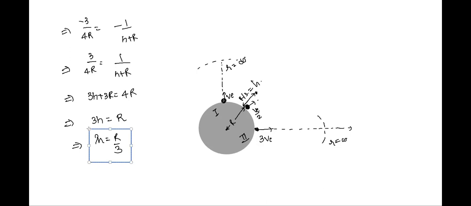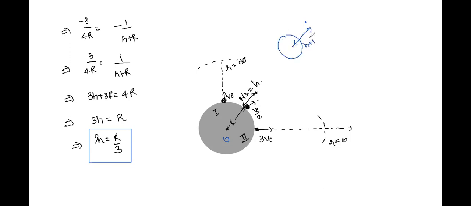Suppose I ask, Siddharth, let me know if you can answer this: what is the new distance between the body and the center of the earth? R plus r by 3. That is 4r by 3, correct? Right. So I'm asking, what is the new distance between the point where the object has reached and the center of the earth?